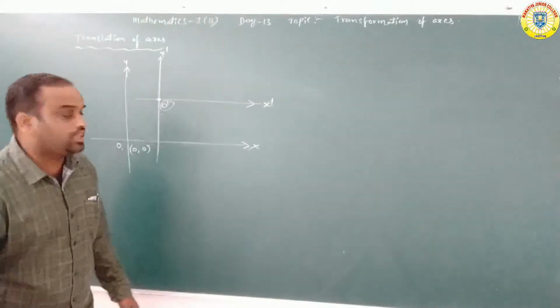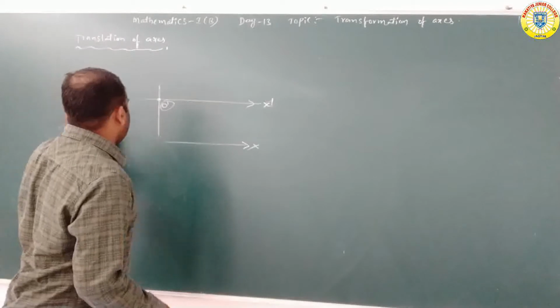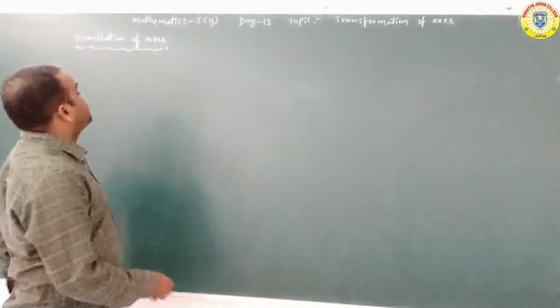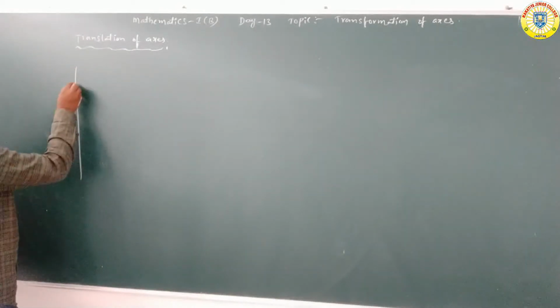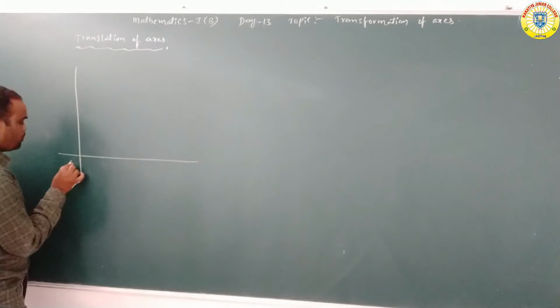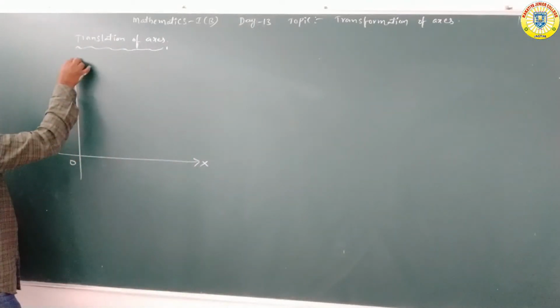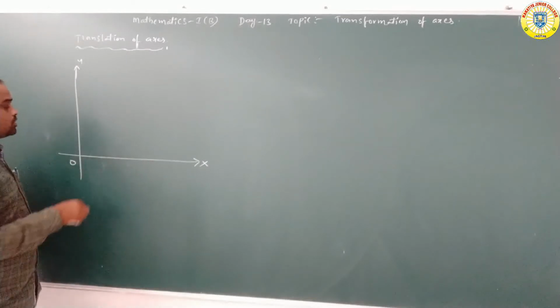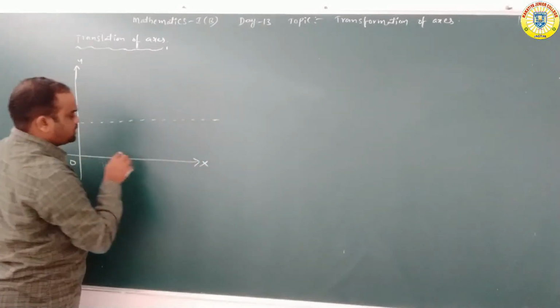Now we are discussing translation of axis in depth. Here this is the coordinate system O, X, Y. We are constructing a new coordinate system.